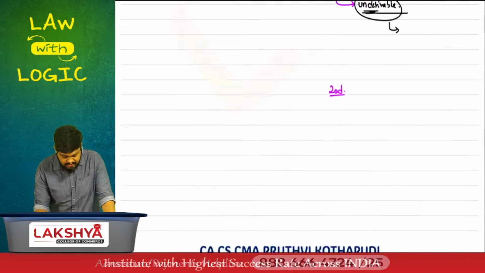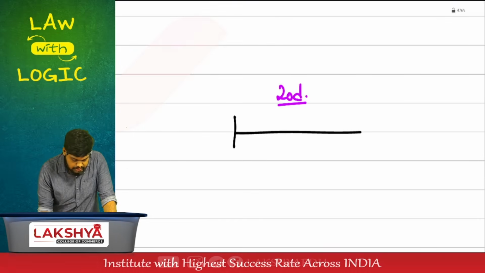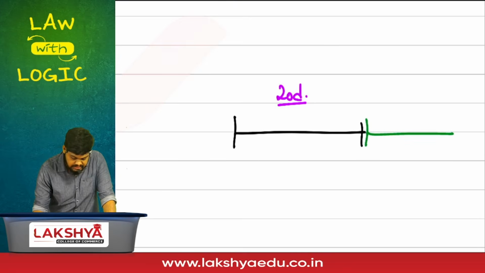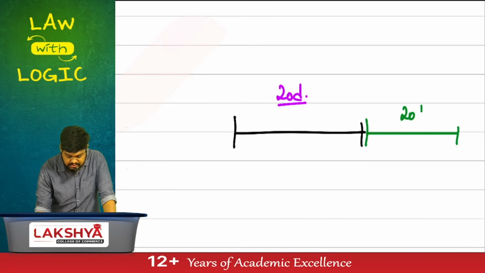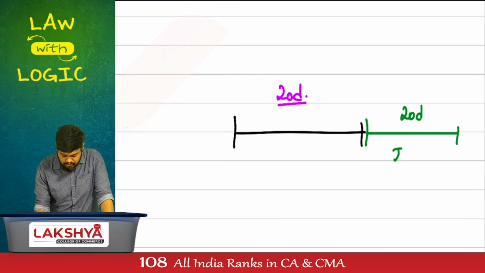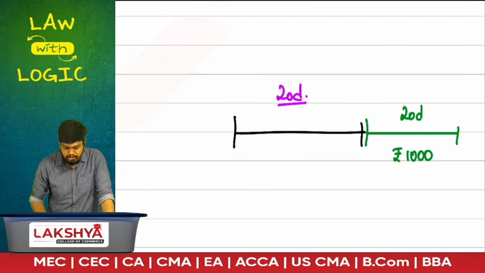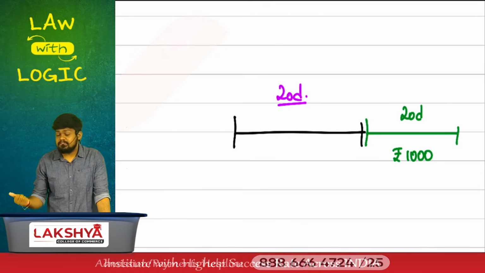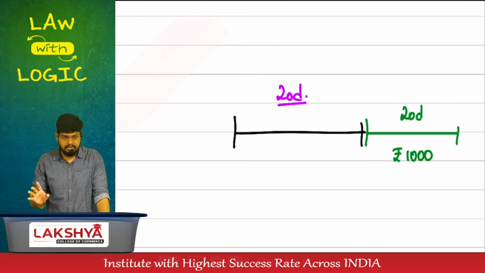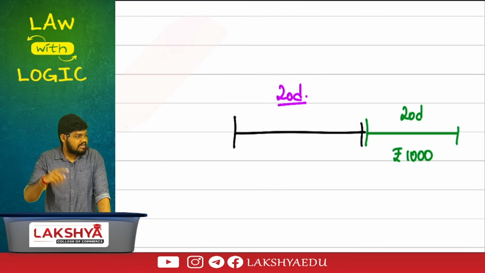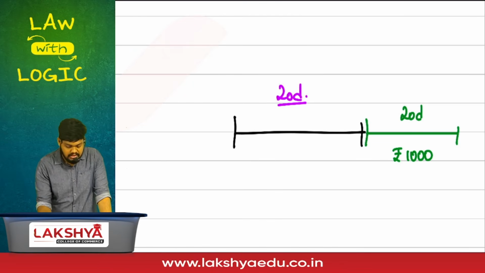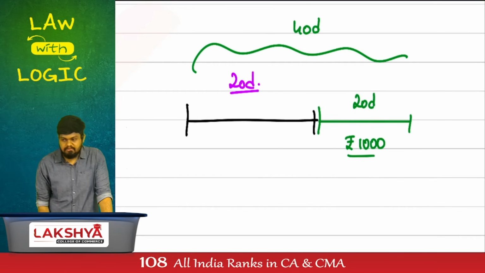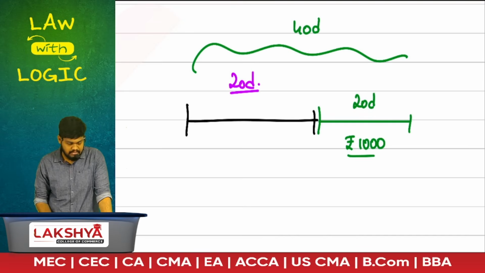What's the original time limit given to you? 20. If this 20 is not sufficient for you to submit documents, you can apply for an extension. With this extension I'll give you another 20 days. Extra 20 days will be given, but pay fees. Pay rupees 1000 as fees. Submit documents within 20 days with the original time. If the 20 is not sufficient, you can get an extension of how many days? Another 20, making a total of how much? 40 days, but with payment of rupees 1000 as an additional fee.